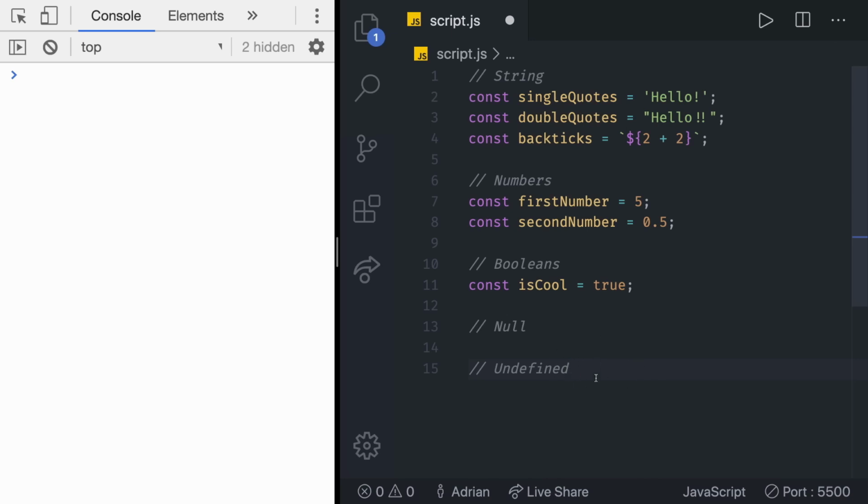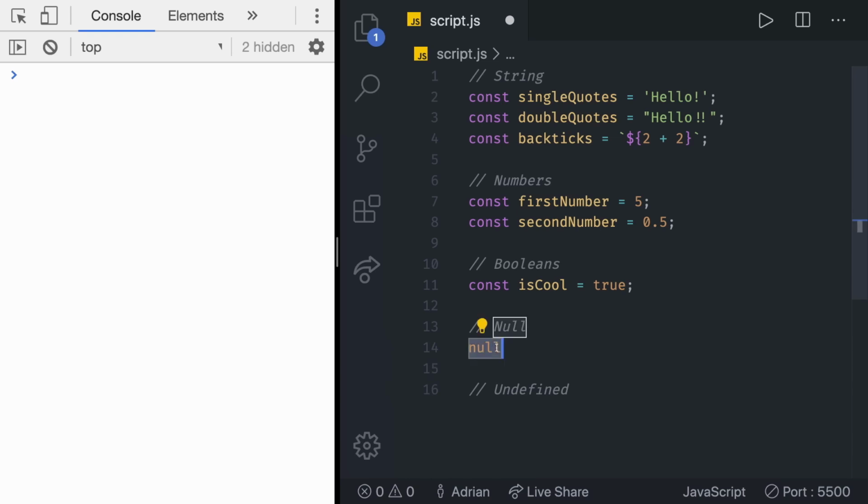We are going to cover both of them in one video because we need to compare the differences, and also they share a lot of similarities, so we are going to explain what those are. The null type has only one value, null, that's it. The special value null does not belong to any of the types described above. It forms a separate type of its own which contains only the null value.